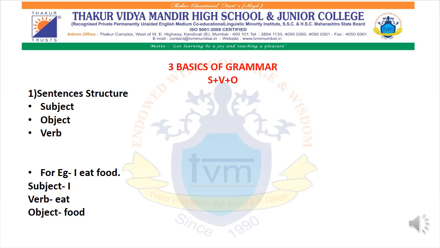For example, Ram watches videos. So Ram is the name of a person. It is a subject. It is telling more about that particular person. So the subject over here is Ram. Watch is a verb. And Ram watches what? Ram watches videos. So what is the object over there? Videos. Are you all getting the difference? So whenever we see any sentence, we find a subject, we have a verb, and we have an object also.